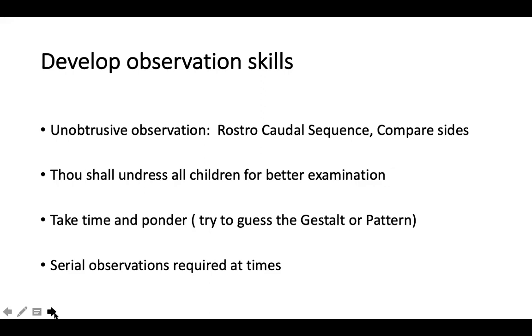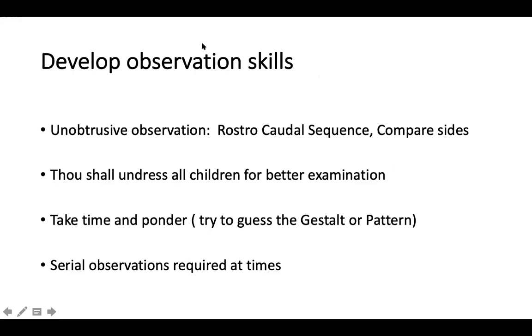It is always important that you undress all children for better examination. Most of the time if you undress, you may get certain clues. We may think about what the child may feel, but anybody who comes to the OPD is actually mentally prepared to be examined. So they are not that concerned. We are probably more concerned than the patients or the children about undressing. Even here, I see that the residents generally don't undress a child, and they just start having a vague look. But the moment you undress, you get a lot of clues.